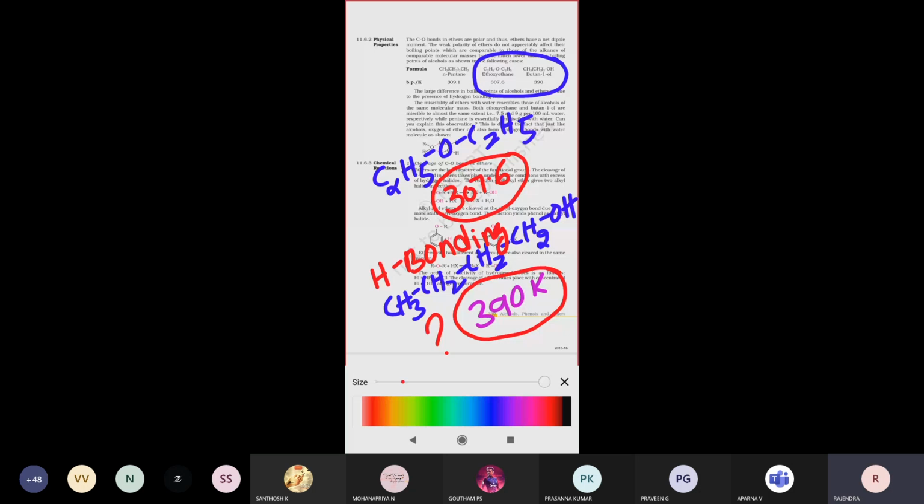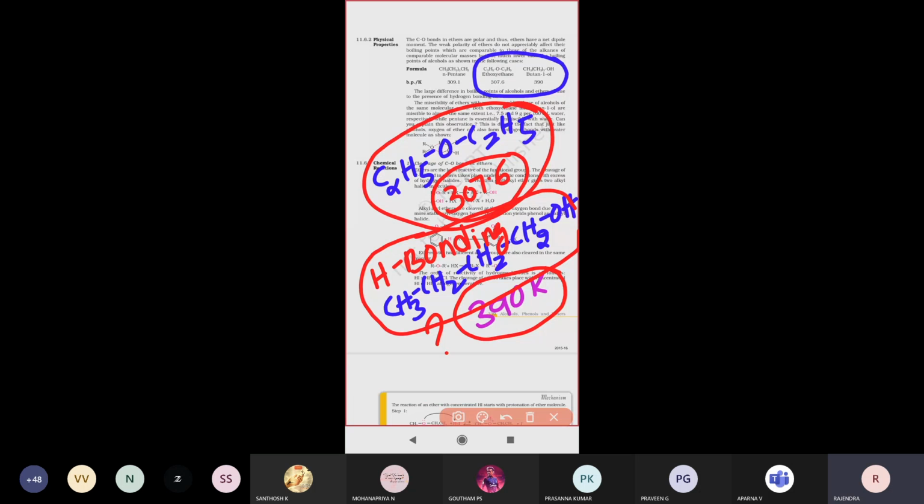But diethyl ether shows lesser hydrogen bonding compared to alcohol. So simply, what is the reason? Hydrogen bonding is present in butanol. That's why it will show a higher boiling point compared to diethyl ether.